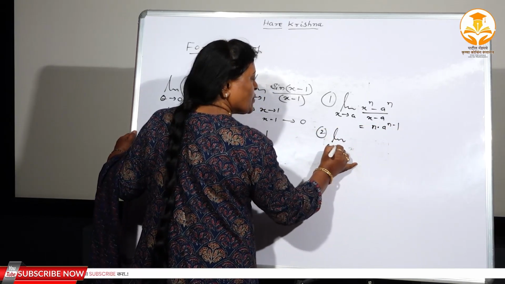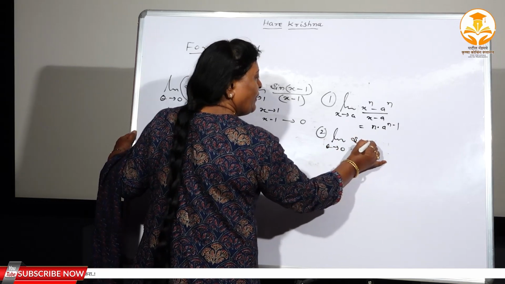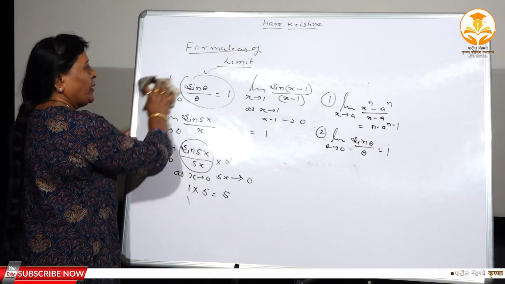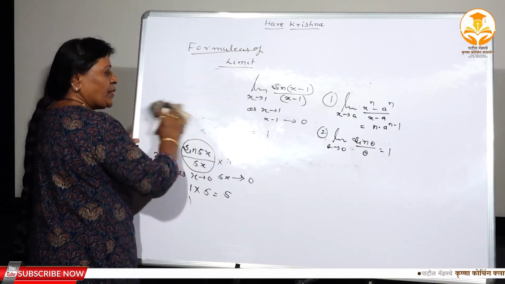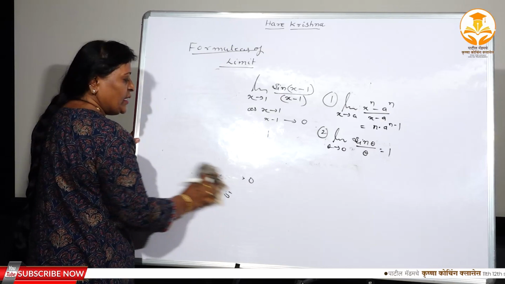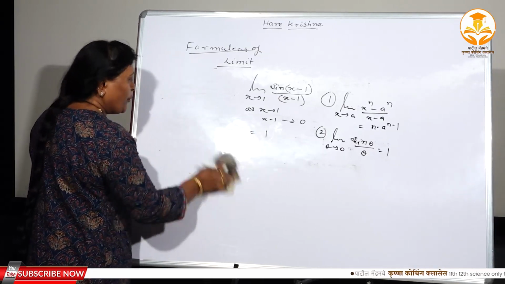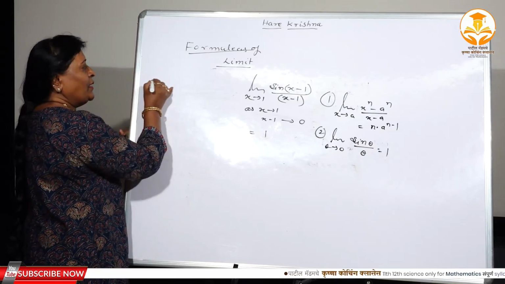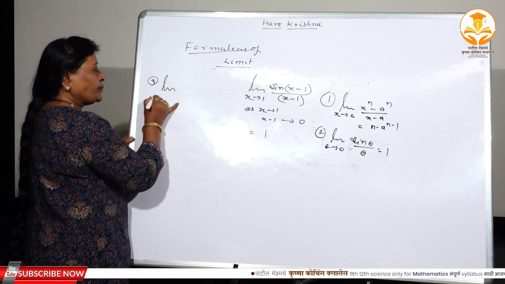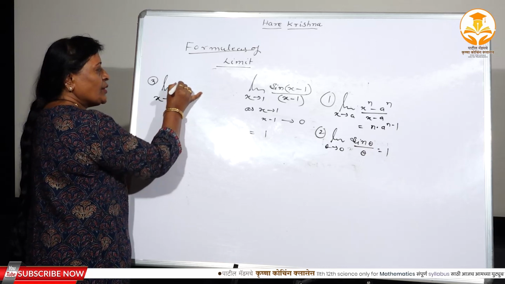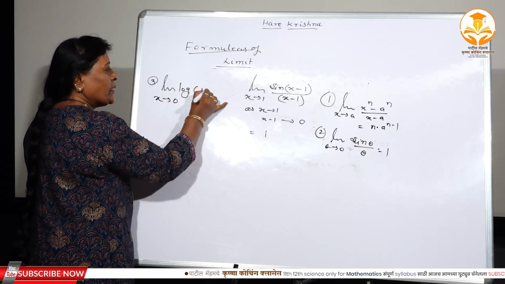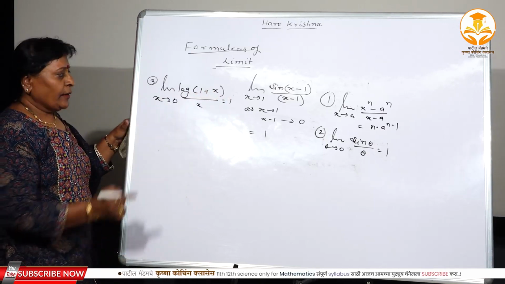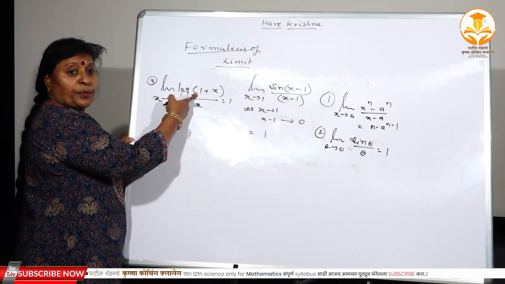Limit theta tends to 0, sin theta divided by theta, it is equal to 1. Right? Now see the third formula here, because for the first principle of a derivative we required all these formulas. Therefore I am going to explain all these formulas. Now see the third one, limit x tends to 0, log of 1 plus x divided by x must be equal to 1. See here also 1 should be strictly there.